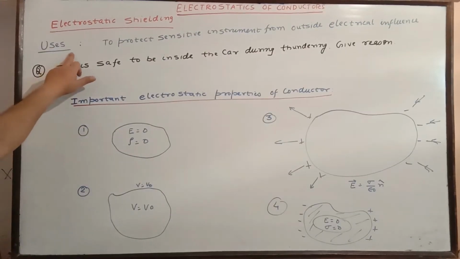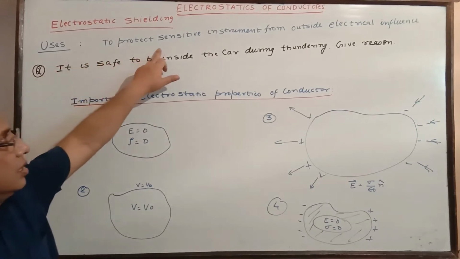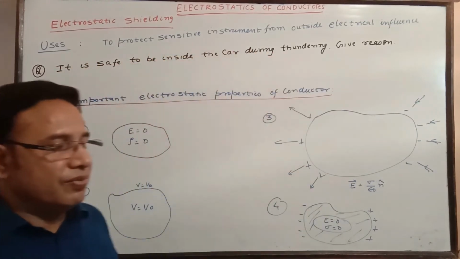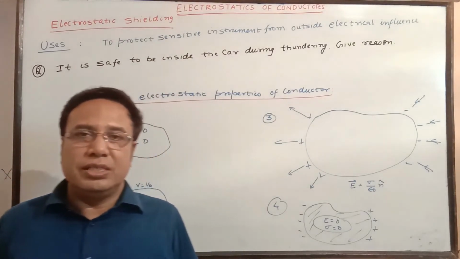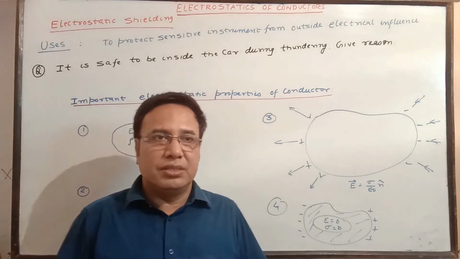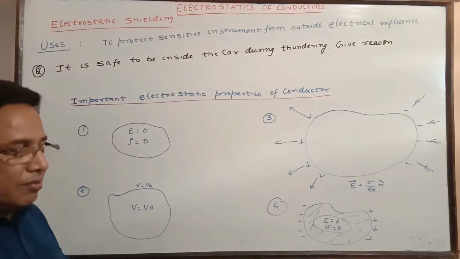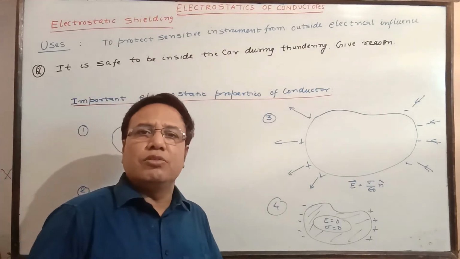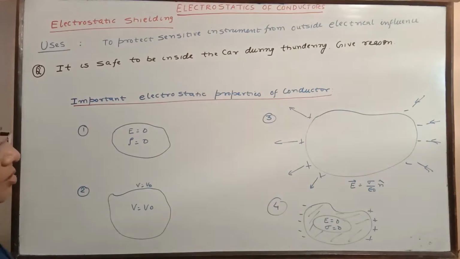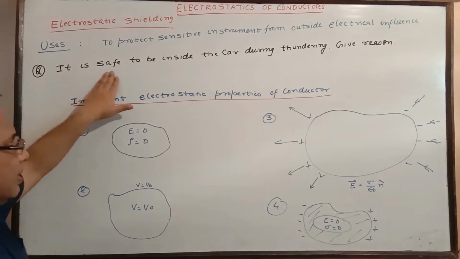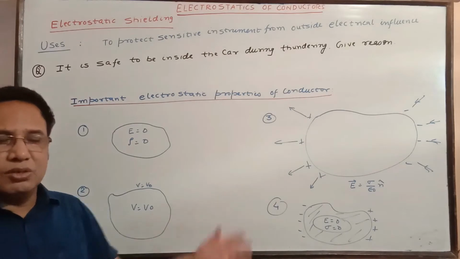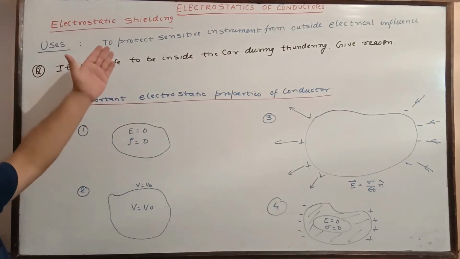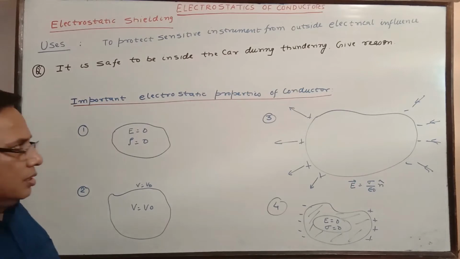Now the usage of electrostatic shielding: it is to protect sensitive instruments from outside external influence. Examples at home are the stabilizer, which is in a metal covering or cabinet, and the CPU, which is also in a metal cabinet, just to protect the equipment used inside, or to keep it free from external influence. One question is given to you: it is safe to be inside a car during thundering or lightning. Give the reason. It is based on this principle, electrostatic shielding. You have to write it properly.